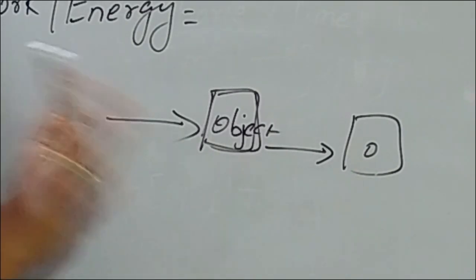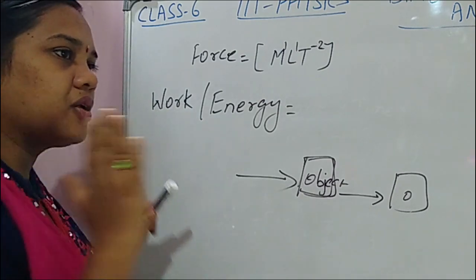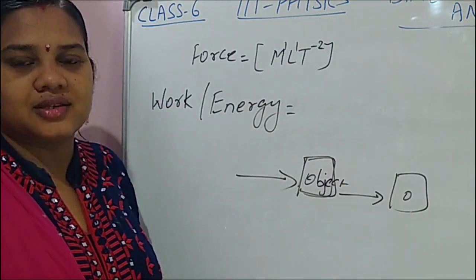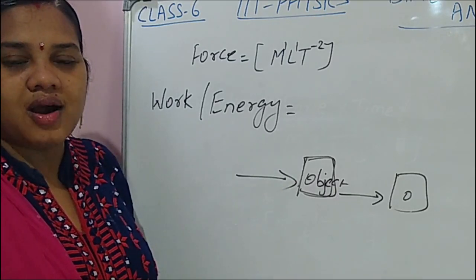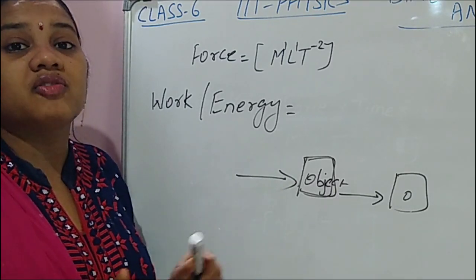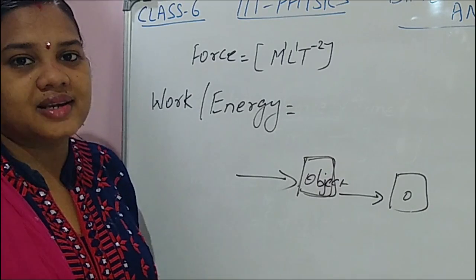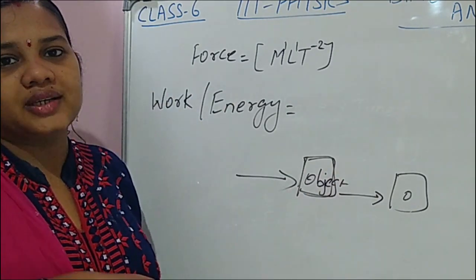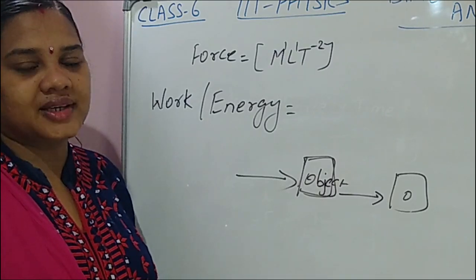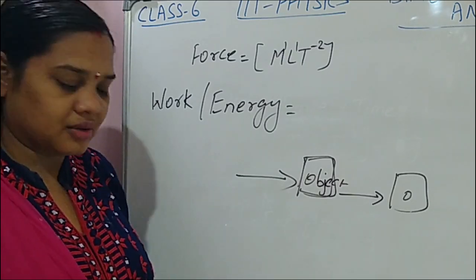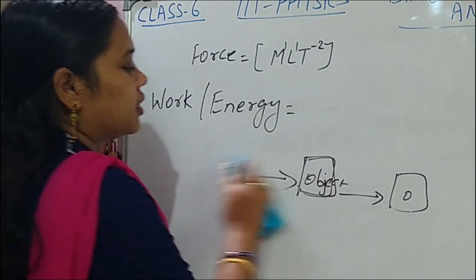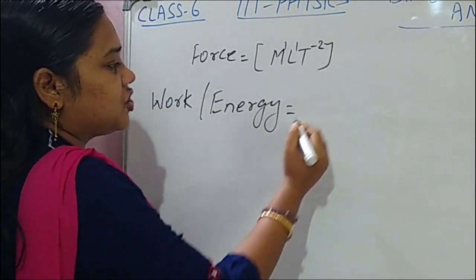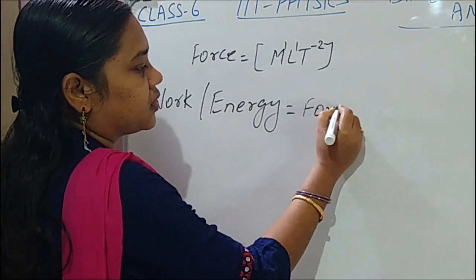Suppose you are applying force on the wall, but the wall is not moving from its place, it means you did not do any work. So here, work or energy, same formula: force into displacement.